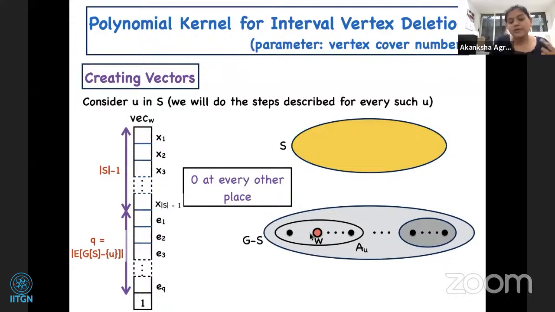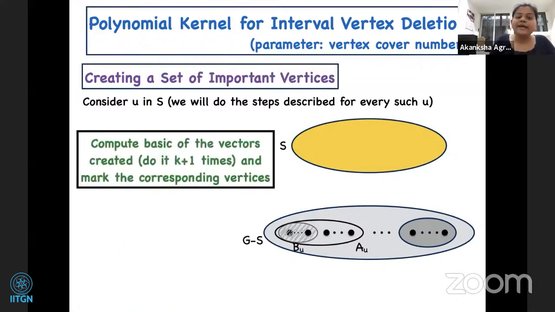Okay, so this is how we create vectors, and now we have a set of vectors corresponding to all our vertices in A_U. What we do is we compute a basis of these vectors, and we do it k plus 1 times. The reason we want to repeat it k plus 1 times is so that, if we have a solution of size k, at least one of these bases has its corresponding vertices completely untouched by the solution, and this is why we want to repeat it k plus 1 times.